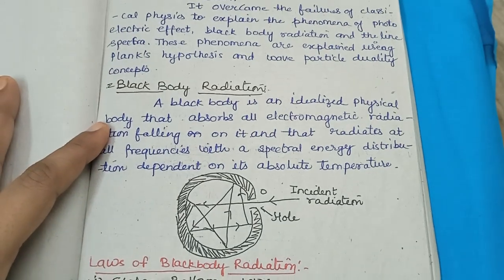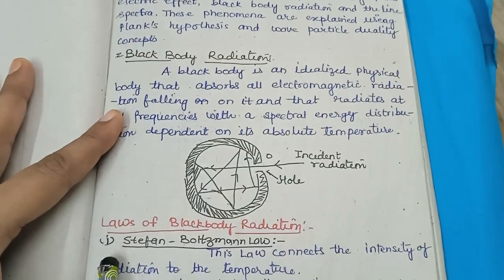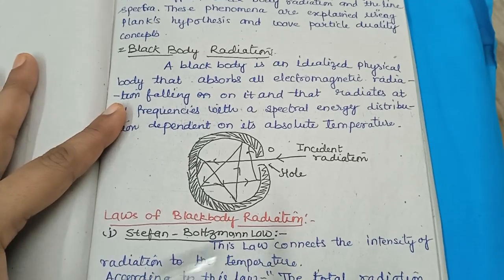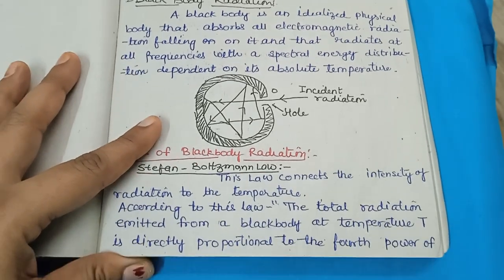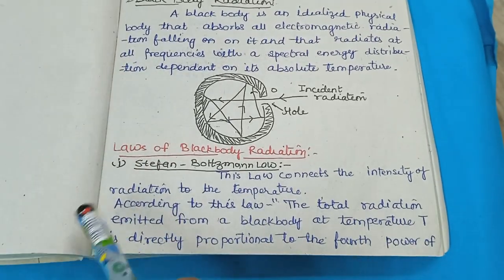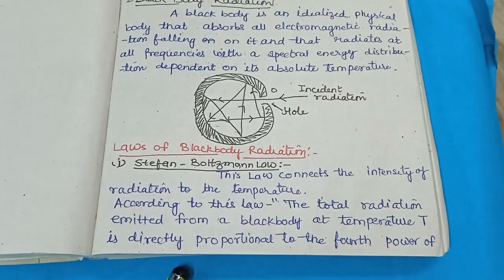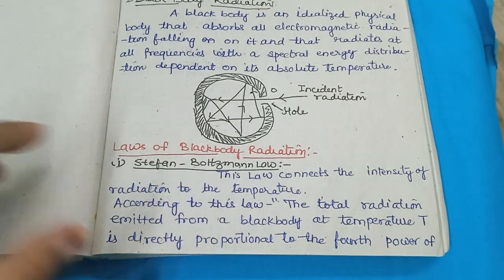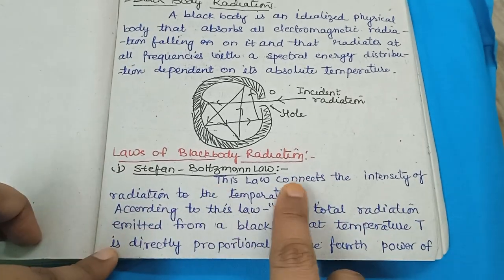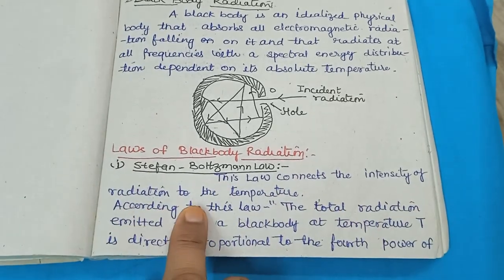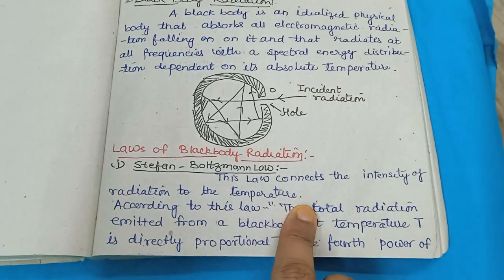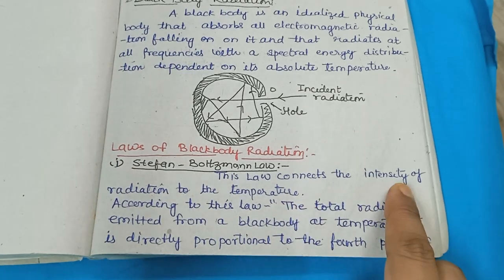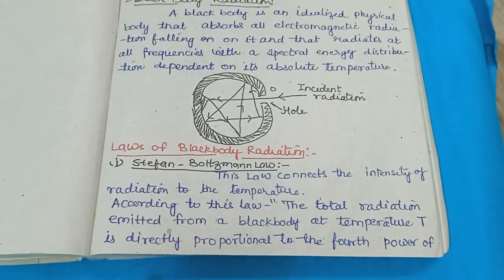Now we have the laws of black body radiation. First we have the Stefan-Boltzmann law. When one question comes in your exam, explain the Stefan-Boltzmann law, in 4 marks you have to write this. This law connects the intensity of radiation to the temperature. It gives a mathematical formula between the intensity of radiation and temperature.